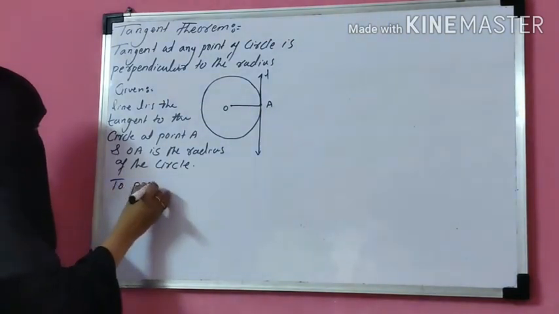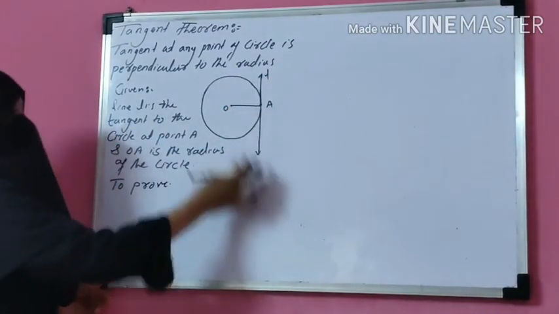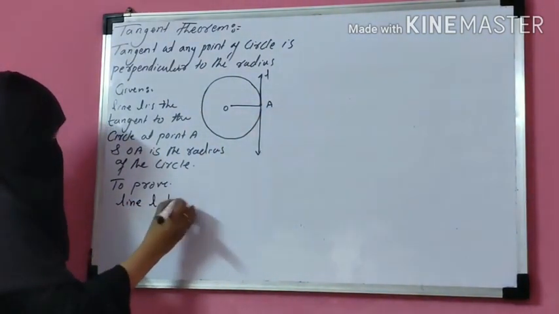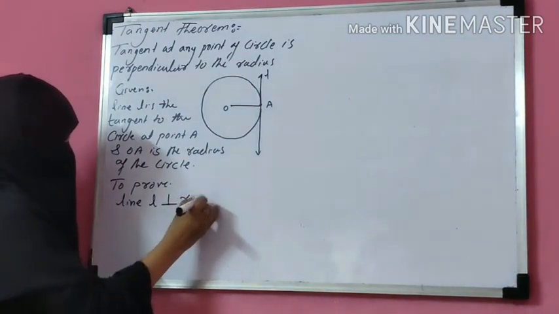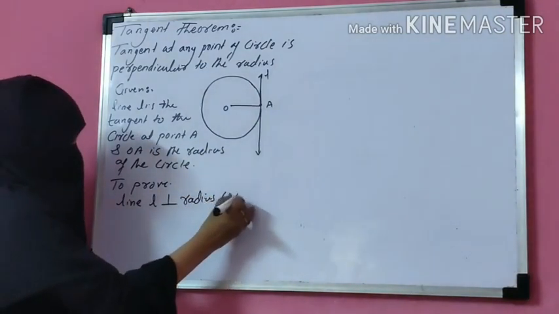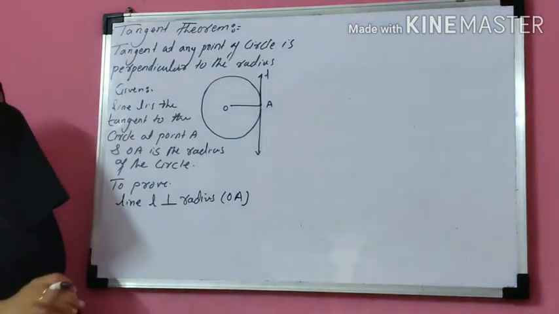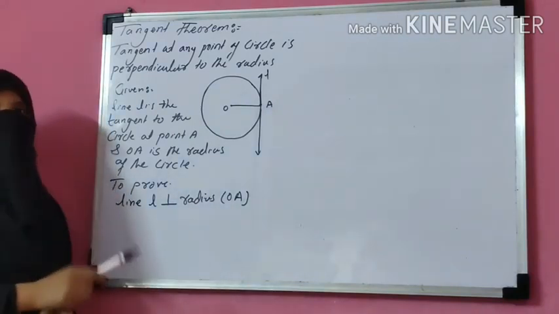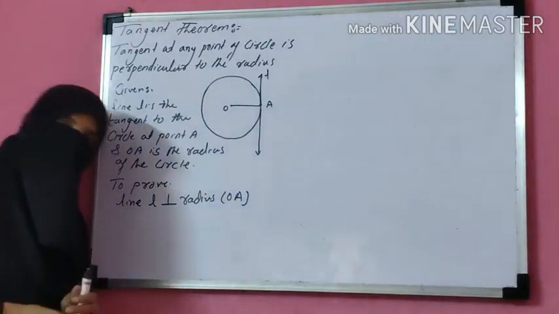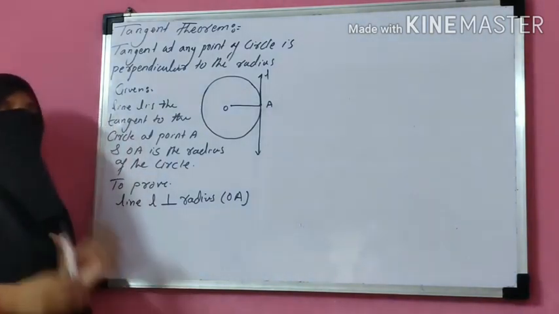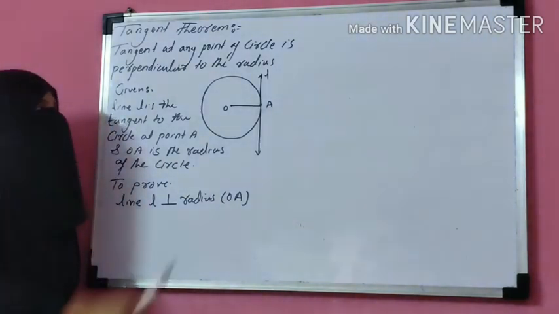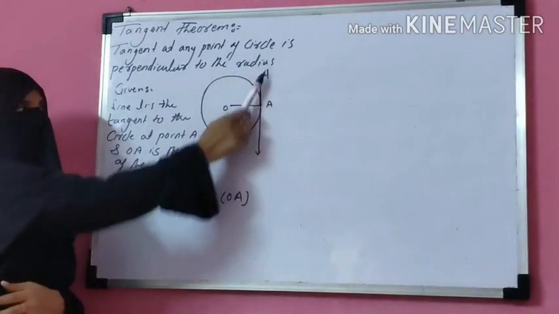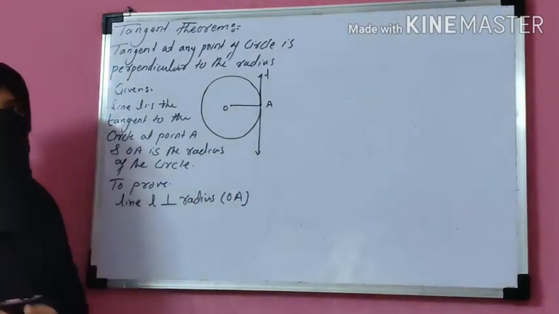To prove: tangent, that means line L is perpendicular to the radius. So you have to prove line L is perpendicular to radius, that means OA. Okay, got it? This is your first theorem, that means the tangent theorem. The statement is: tangent at any point of a circle, that means if you draw a tangent at any point of a circle, that tangent is always perpendicular to the radius. This theorem you have to prove. That means you have to prove line L, that means your tangent, is perpendicular to the radius, that means OA.